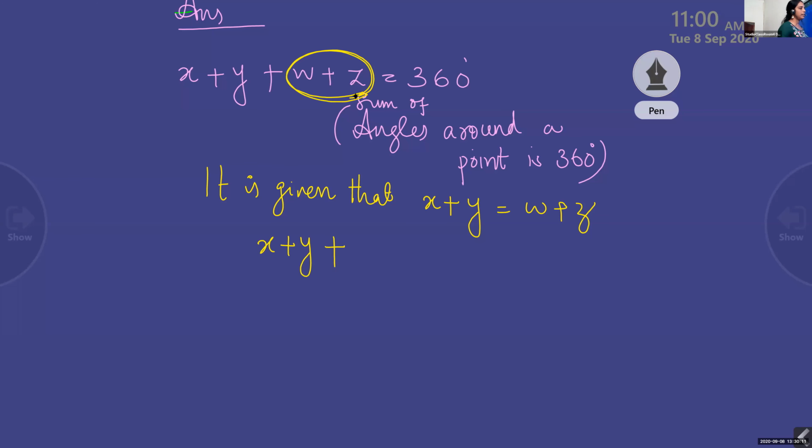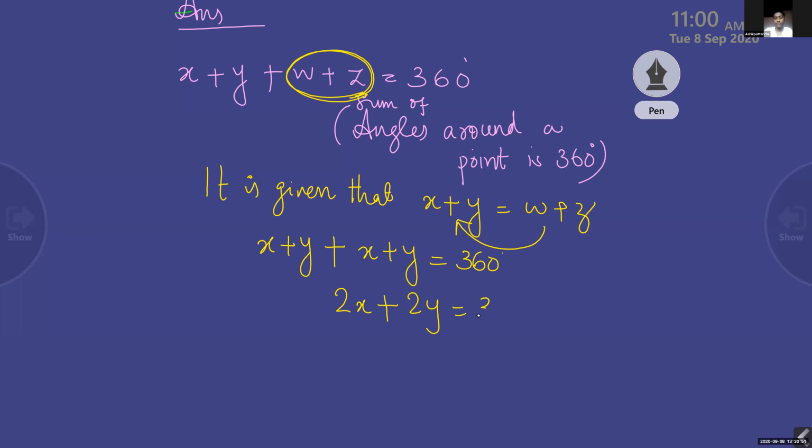Did you see that yellow circle? Instead of w plus z, it is given that it is equal to x plus y. So I substituted x plus y. Now how many x and how many y are there in our equation? 2x and 2y.